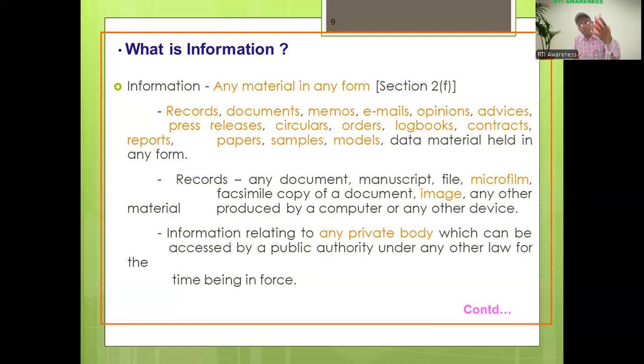Meaning that the public authority can seek information, and if the information is vested under a private agency or private organization, in these cases the authority of the government can access information from that private body and provide it to the citizen. This is the meaning and definition of information as per section 2, sub-section (f). It is very clearly mentioned, right?